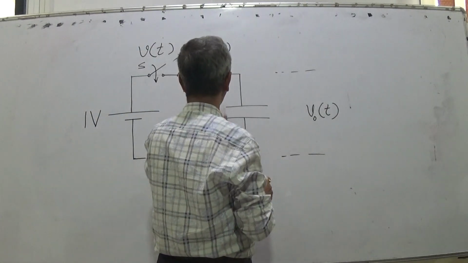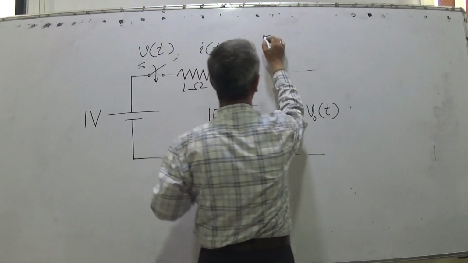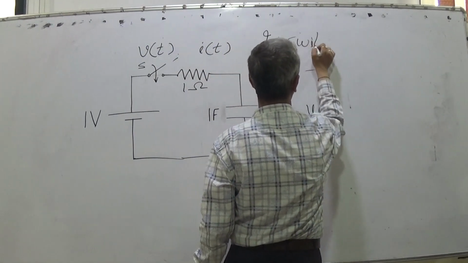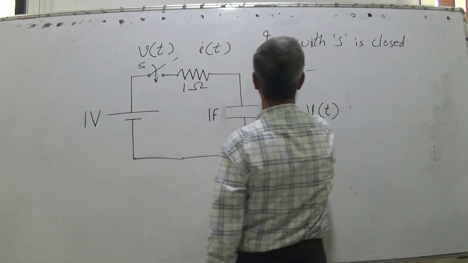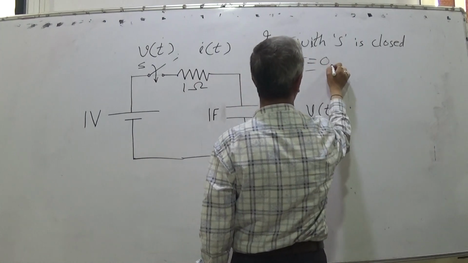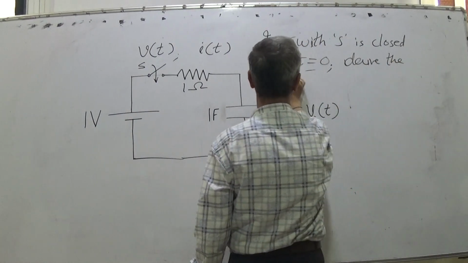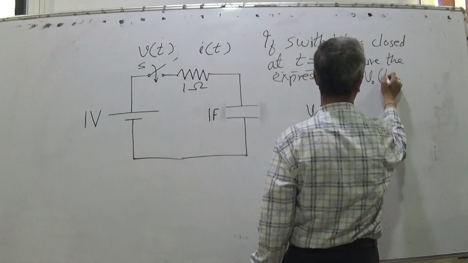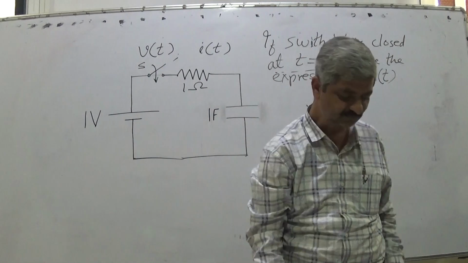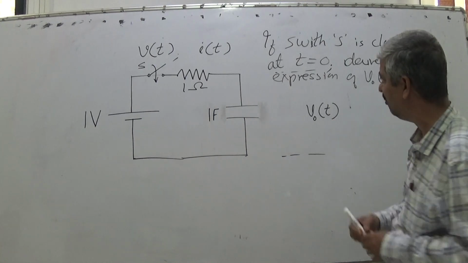close the switch S at t equal to 0, derive the expression of output voltage across the capacitor.